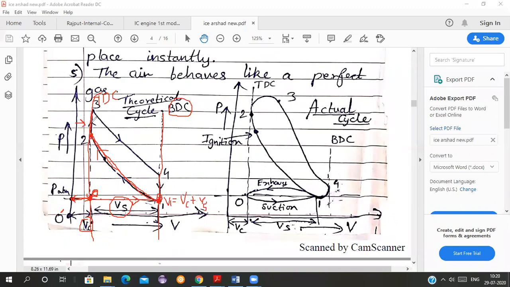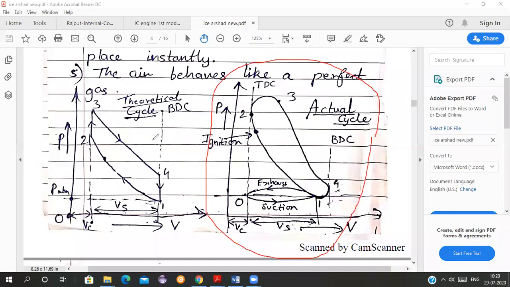In the theoretical cycle, we are assuming the working medium is air. There is no air fuel mixture present, as compared to your actual cycle. This is your actual cycle.